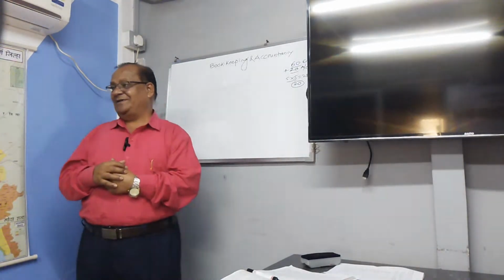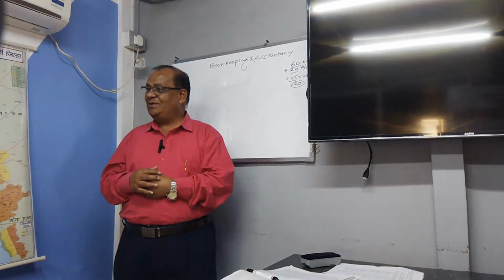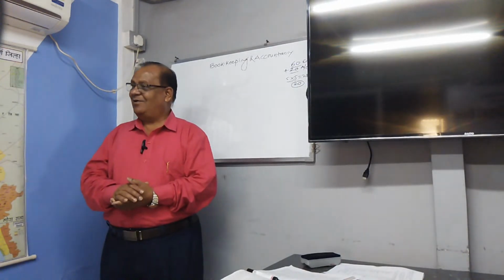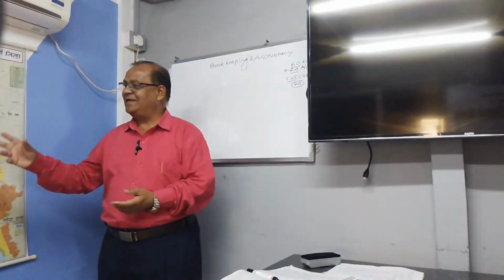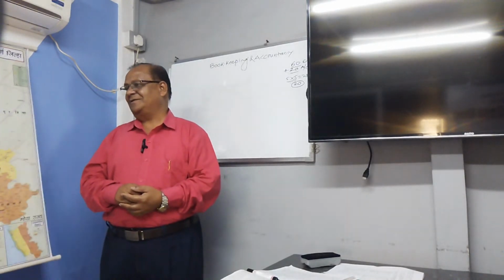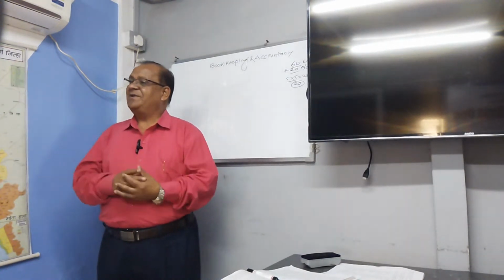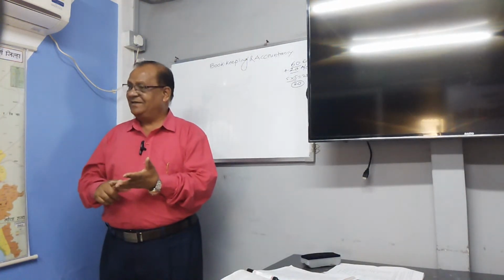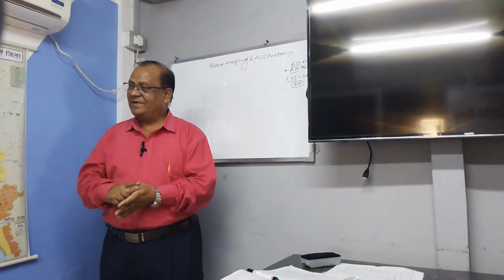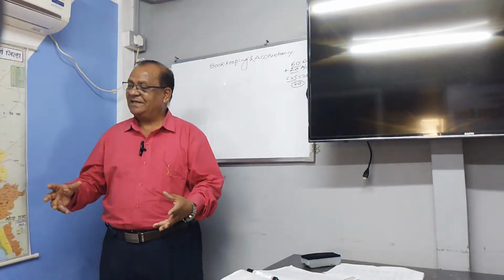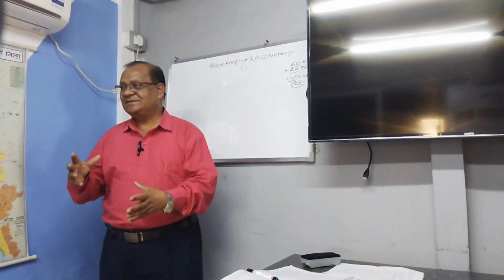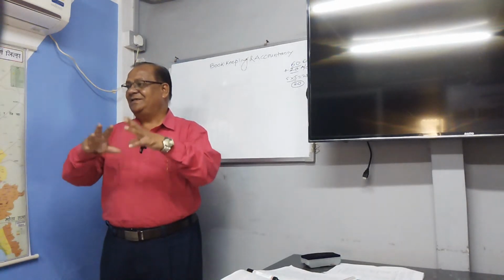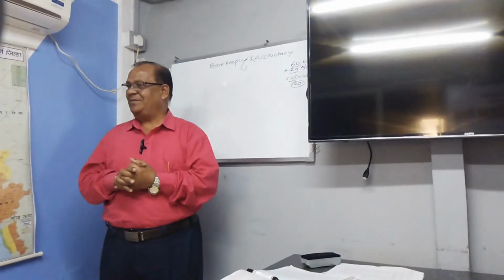And now the third account, the nominal account. Nominal account relates to all expenses, losses, incomes and gains. What are the types of nominal account? Nominal accounts are rent, salary, wages, commission, brokerage, discount. All of these relate to expenses, losses, incomes and gains, and are called nominal accounts. So these are the three classifications of accounts.